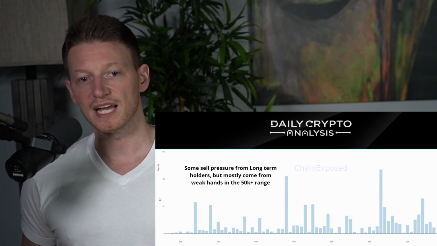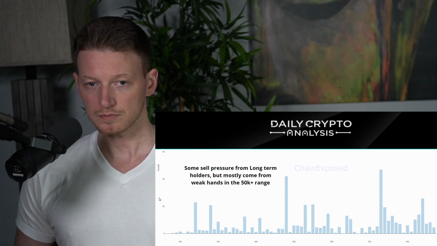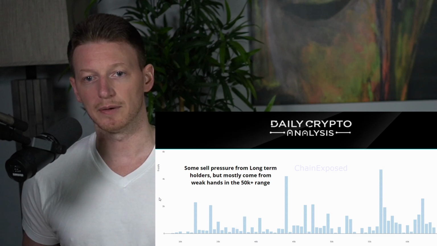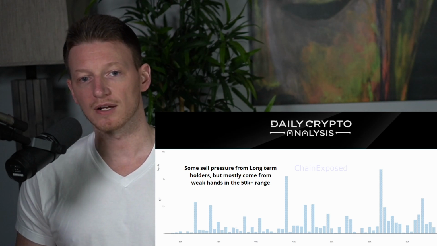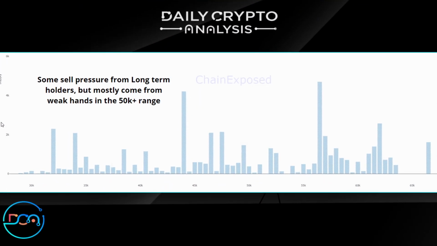Now, what we can do then is come over to this chart. What this is showing us is how many coins are being moved around by long and short-term holders, and at what prices these coins were last moved. So often when we see coins moving around like this, it is in order to position the coin for selling onto an exchange, particularly when we see a long-term holder move the asset.